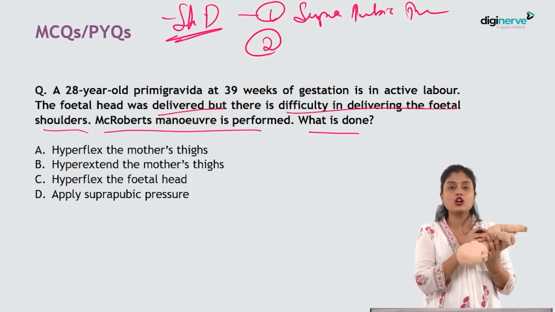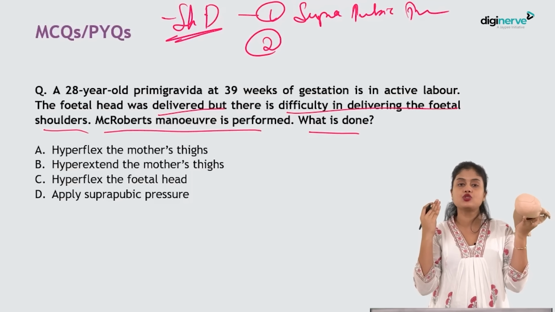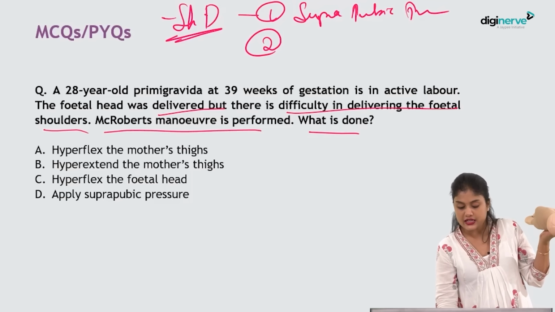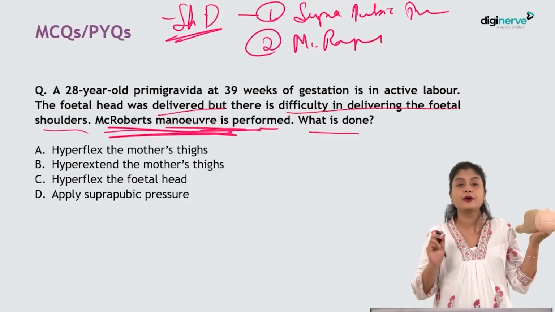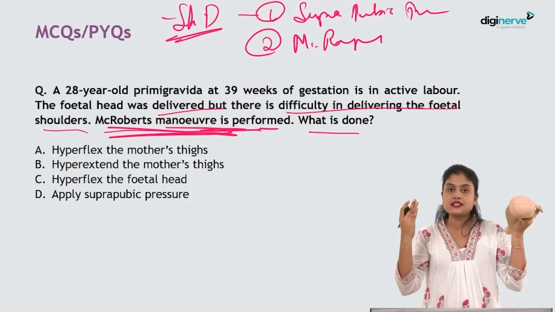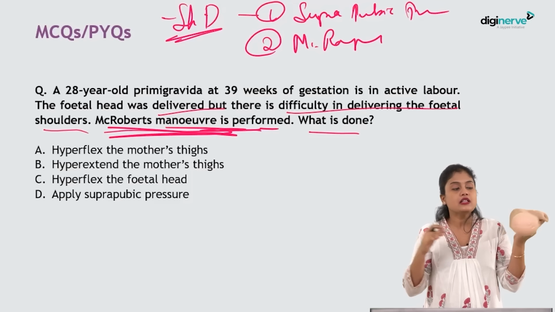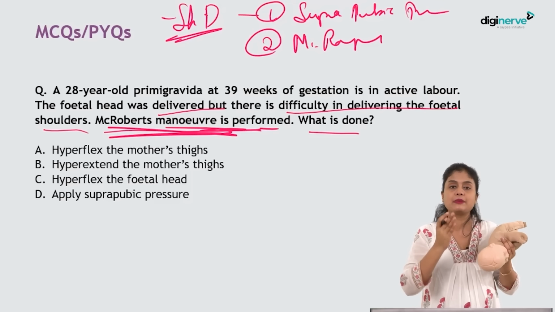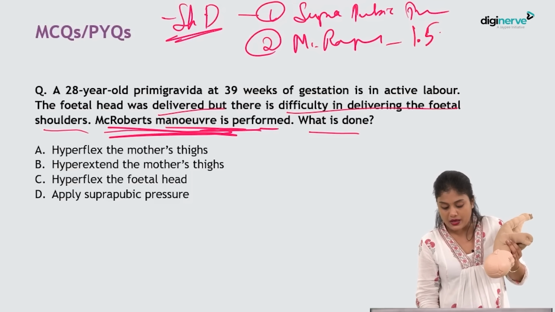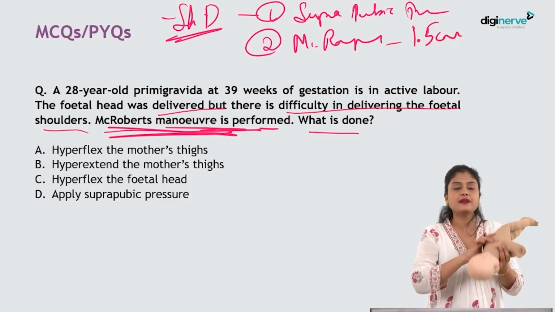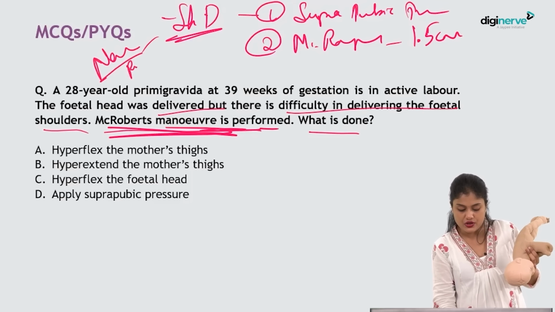Second, even if that is not working out, then what should you do? You should ask the mother to hyperflex her knee and hip joint and abduct her hip joint. Okay, that is called what? McRoberts maneuver. So they've asked you that only. McRoberts maneuver was performed. That means they have hyperflexed the limbs at the hip joint and abducted the hip joint. This will make a space of at least 1 centimeter because of posterior rotation of the pubic symphysis. It will increase the space by at least 1 to 1.5 centimeters and help the shoulders to come down. But you should never pull. Never pull in case of a shoulder dystocia.